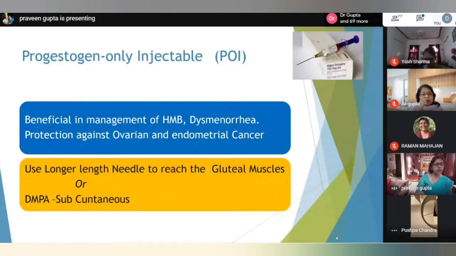The health benefit of using progesterone-only injectable is that it helps in the management of heavy menstrual bleeding, dysmenorrhea, and protection against ovarian and endometrial cancer. The practical consideration for using the POI in obese patients is that we can use a longer length needle to reach the gluteal muscle, or we can inject it into the deltoid muscle, or we can use a subcutaneous DMPA by the name of Uniject.